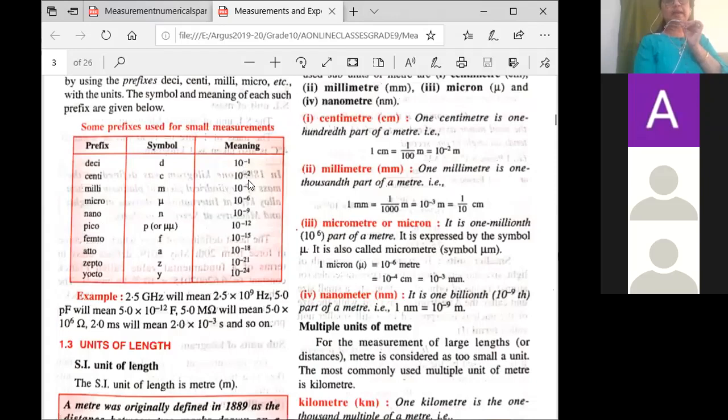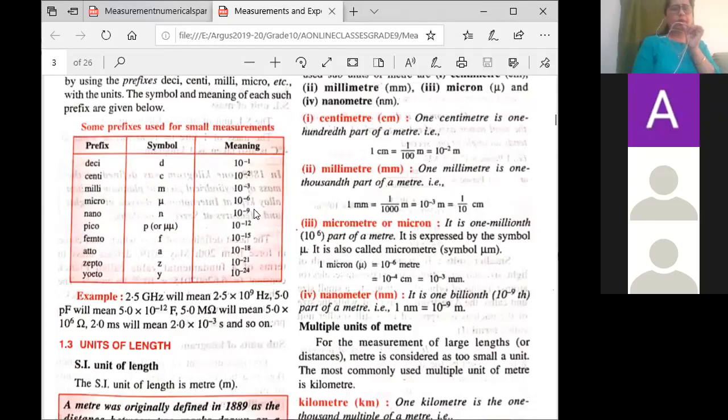So decimeter, centimeter, millimeter is 10 raised to minus 3. Micrometer: whenever you see this symbol, mu, that is micrometer. So 10 raised to minus 6. And N stands for nanometer. Nanometer is again an important unit, and that is always 10 raised to minus 9 meter.